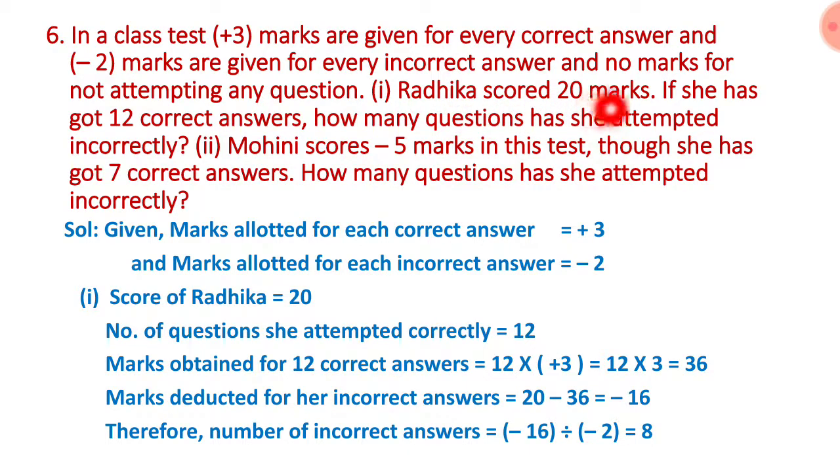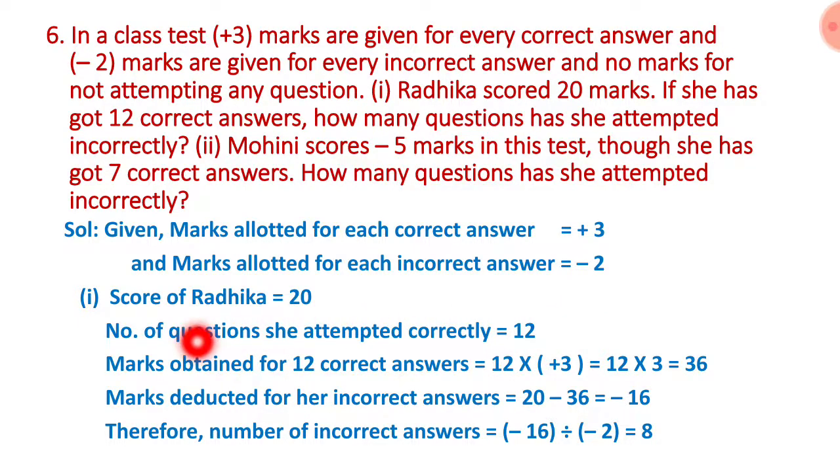First one, Radhika scored 20 marks. If she has got 12 correct answers, how many questions has she attempted incorrectly? Let us solve this one first and then we will go for the next question. Given: marks allotted for each correct answer is equal to plus 3 and marks allotted for each incorrect answer is equal to minus 2. If you write correct, plus 3 you will get, one wrong, minus 2 marks it will go. Score of Radhika is equal to 20. Number of questions she attempted correctly is equal to 12.